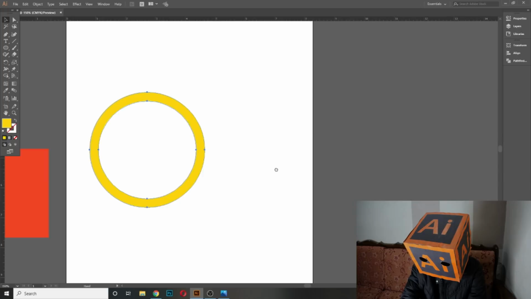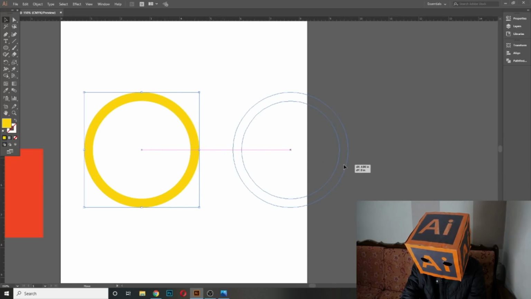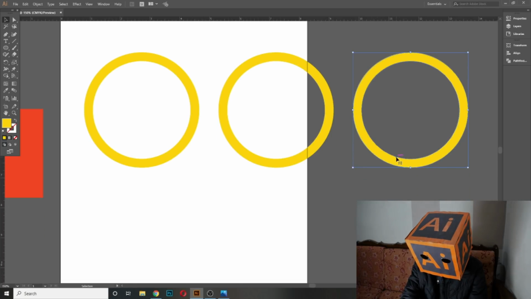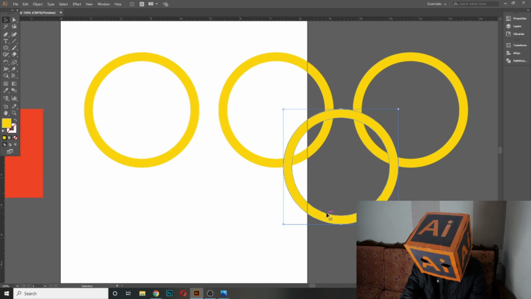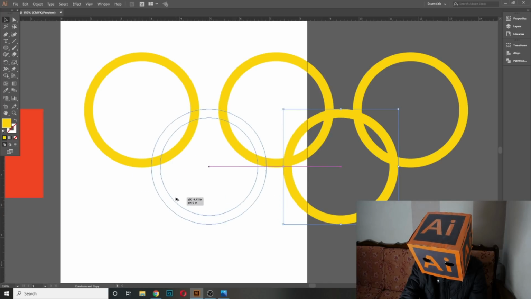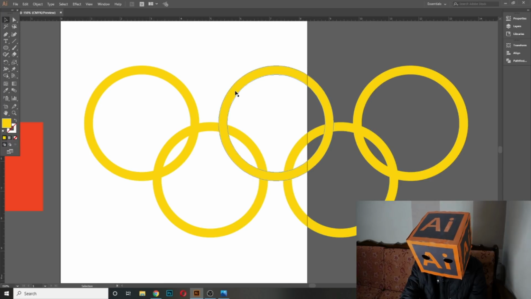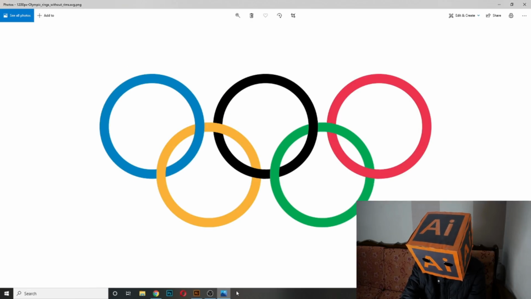Now make a copy of this circle, press Shift and Alt key, then press Ctrl D, then press Alt key on your keyboard and make a copy of this circle, something like this. Again press Alt and Shift, and again make a copy of this one. Now let's change its colors.